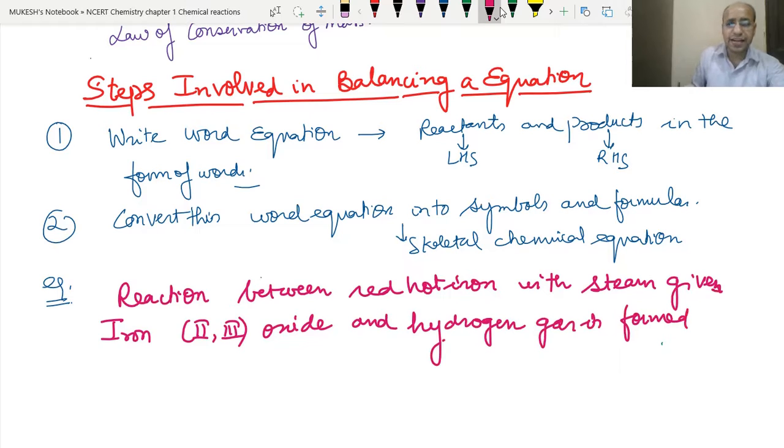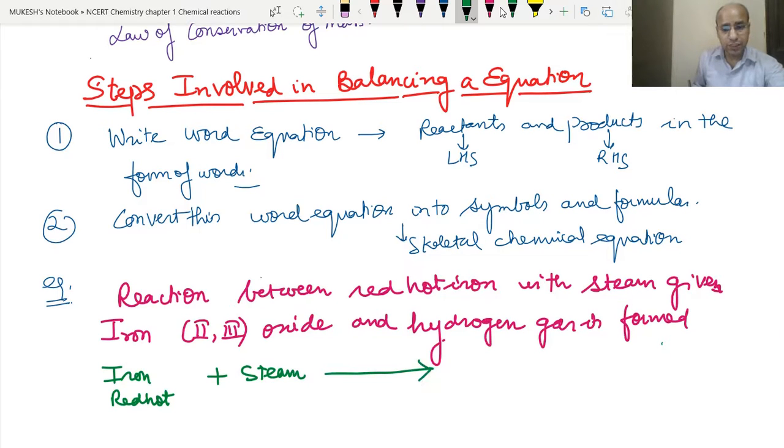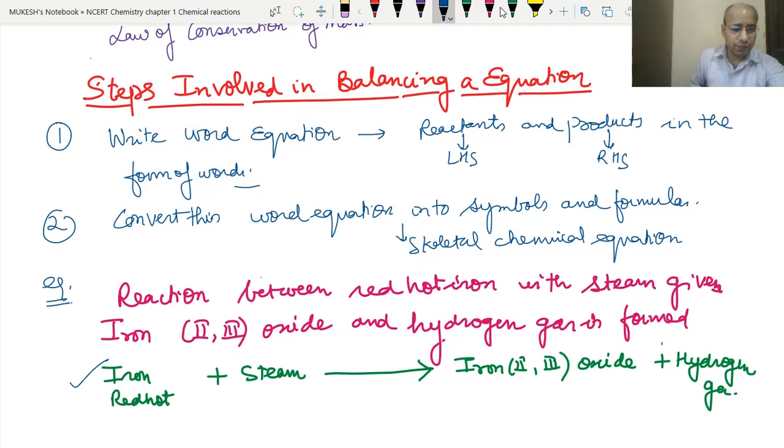Okay, so now let's write it into the form of the word equation first. This is the iron which is red hot. Over this the steam is passed. Okay, then what is formed? Iron 2 and 3 oxide, it is also called the ferric oxide, plus hydrogen gas is formed. So this is the word equation.